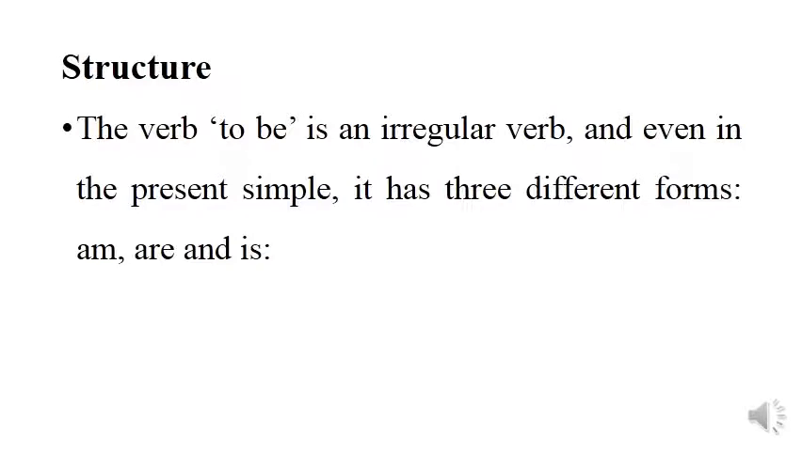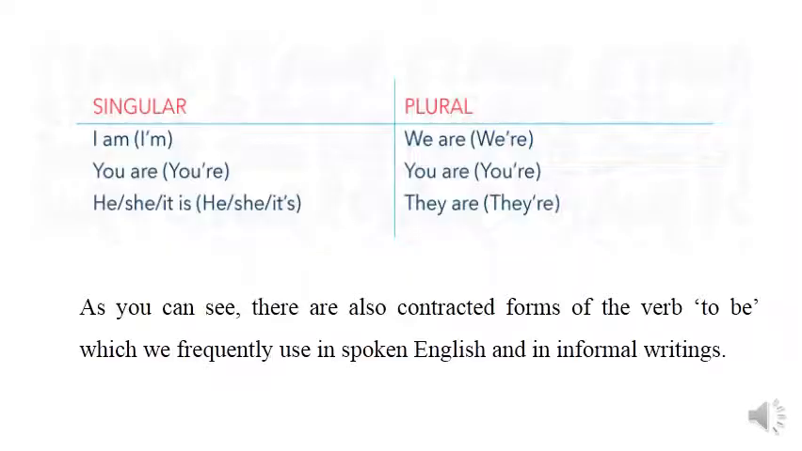Now we move to speak about the structure of to be. I mean by the structure, the form of to be, or how can we conjugate the verb to be when using it. So the verb to be is an irregular verb, and even in the present simple it has 3 different forms, which are am, are, and is. The present table can explain to you how can you conjugate the verb to be.